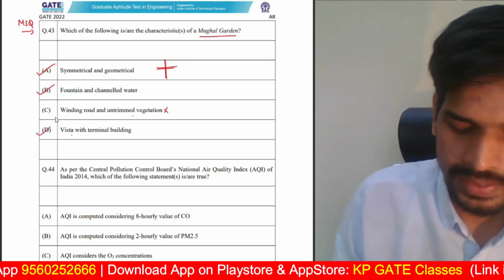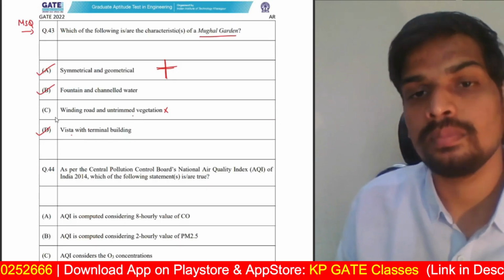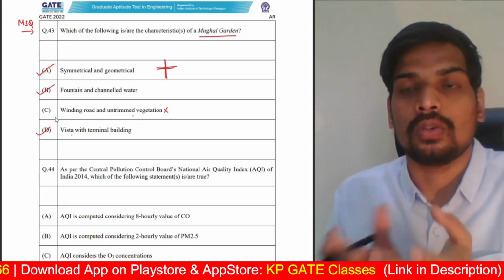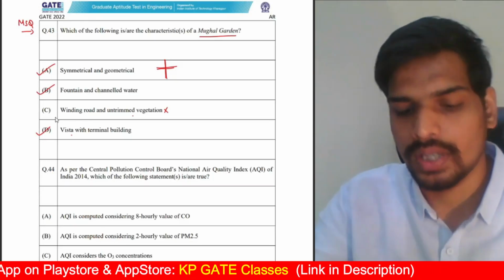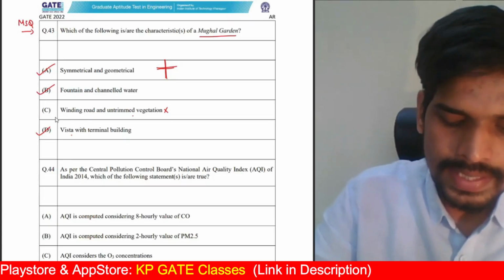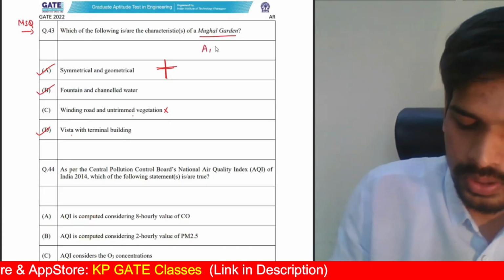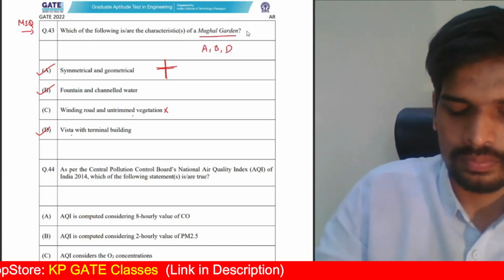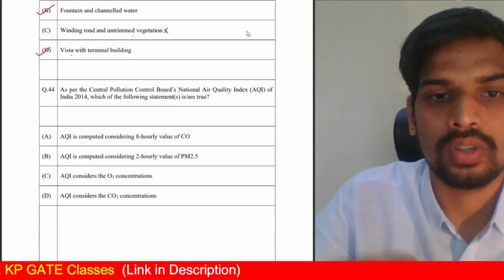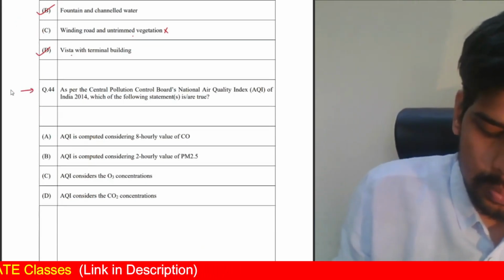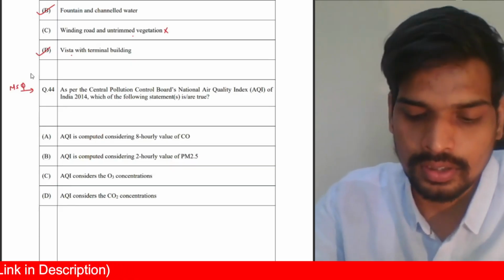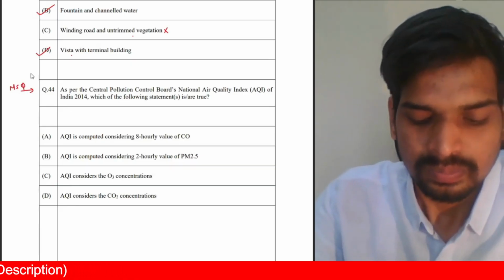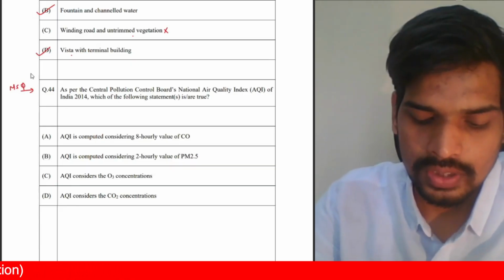Vista with terminal building is also a feature which you generally see in Mughal gardens, like the Taj Mahal or Humayun's tomb. You see a vista with a terminal building when you look at the Mughal garden. So A, B, and D are the correct answers in this particular question. Moving on to the next one, question number 44. Again, a 2 marks multiple select question based on air pollution, from the environmental planning, environment portion of the common part.